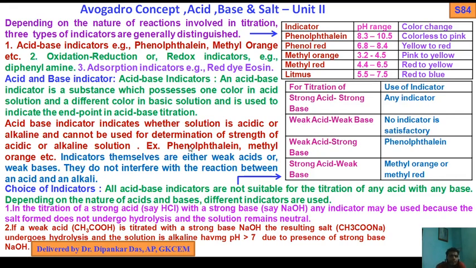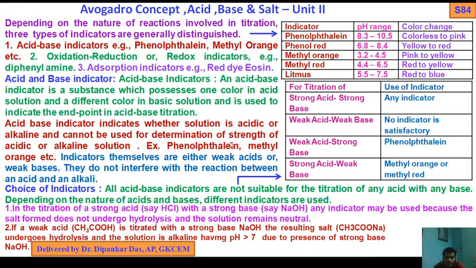An acid base indicator indicates whether the solution is acidic or alkaline and cannot be used for determination of the strength of an acidic or alkaline solution.